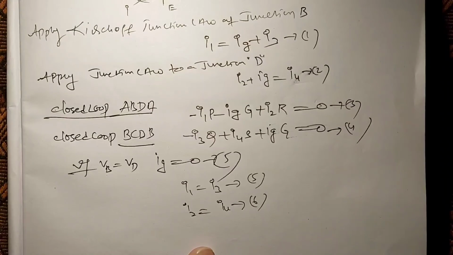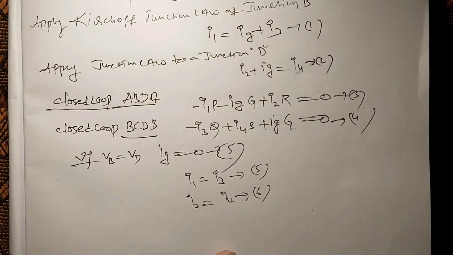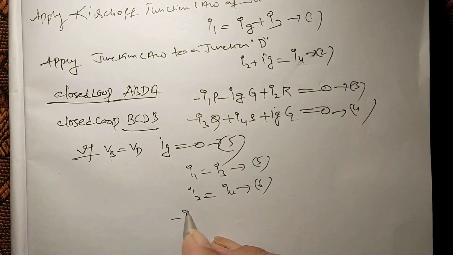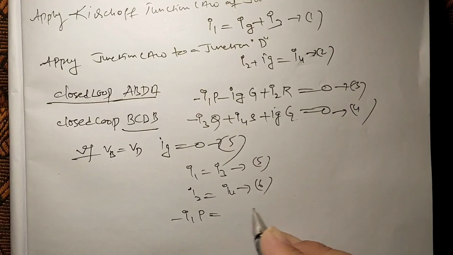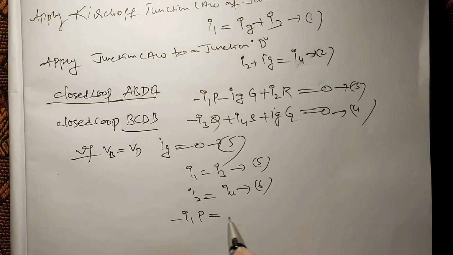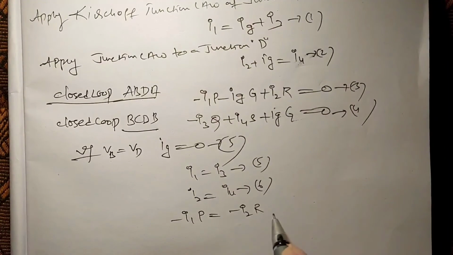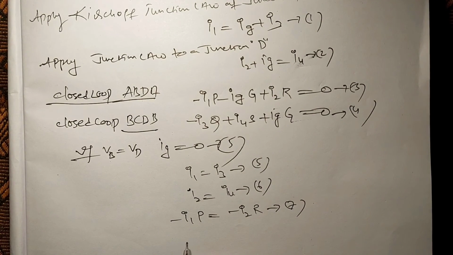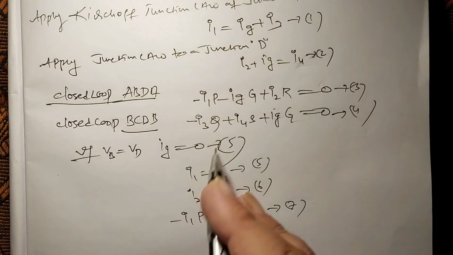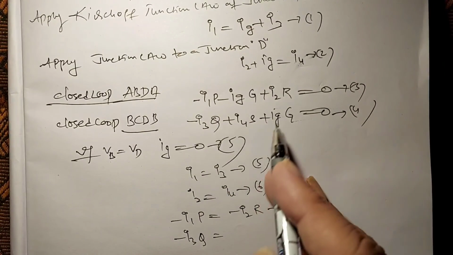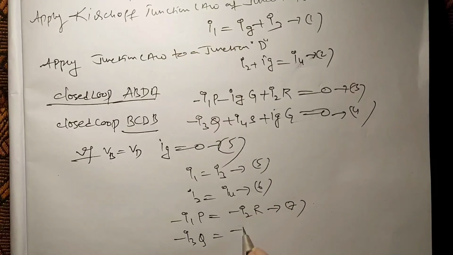Substitute this in the third equation. Ig is 0, that means minus I1P is equal to, taking plus I2R to this side, minus I2R. This is equation 7. Now substitute in the fourth equation. Minus I3Q is equal to, Ig value 0, minus I4S. Yes, equation 8.